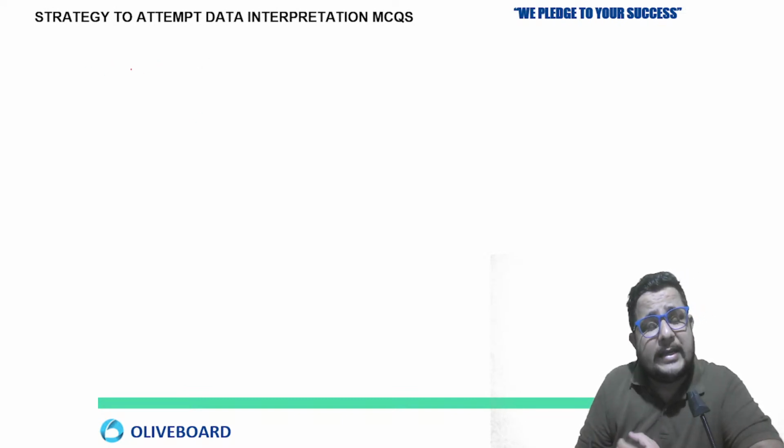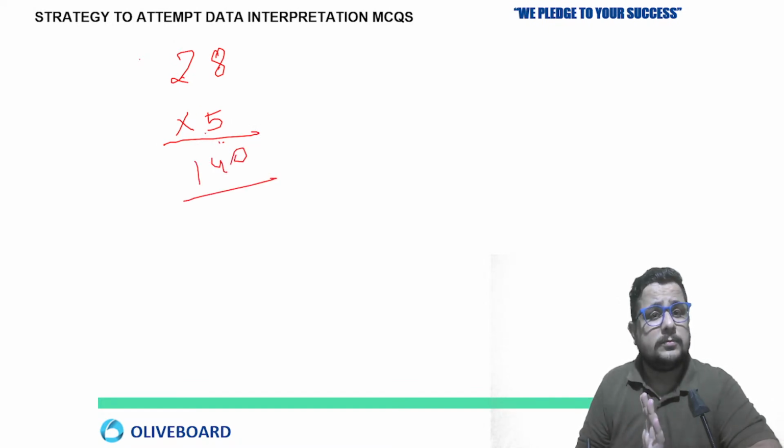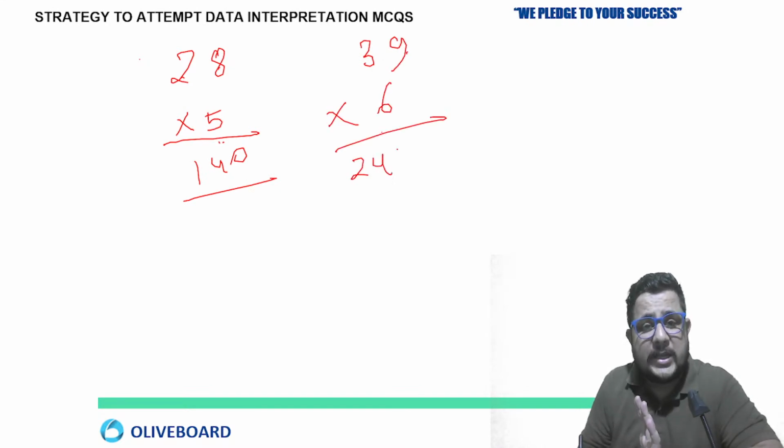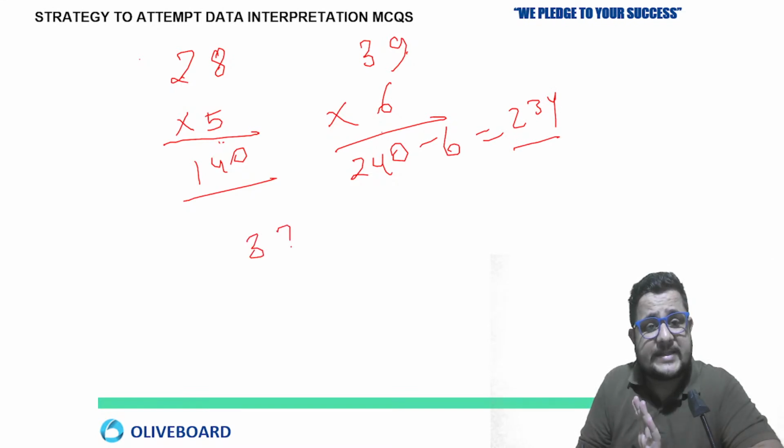Now see, in data interpretation, if I am talking about multiplication, how will you improve in the same way? 28 into 5: 20 into 5 is 100, 8 into 5 is 40, so 140. Clear? Now simple, 39 into 6. 40 into 6, 240, right? 6 ones are 6, just subtract, 234. Okay, now 37 multiply 9.